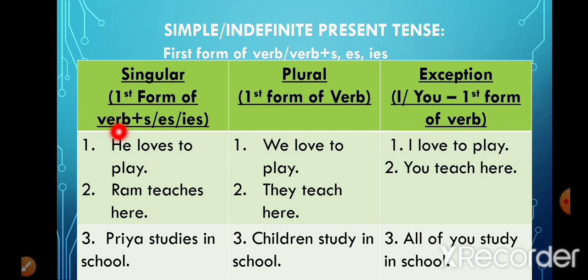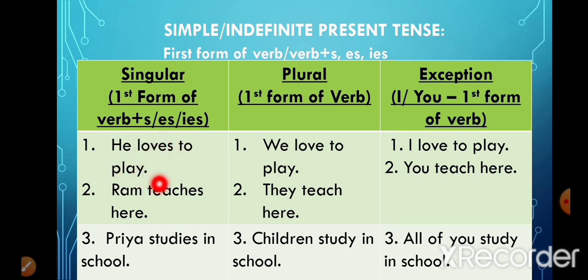Now how do we make the verb singular? By adding s, es or ies to the verb. And if the subject and the verb are plural, then we use the plural form of the verb. By plural form of verb, we mean we don't have to add any s, es or ies to the verb. Now let's look at the examples.